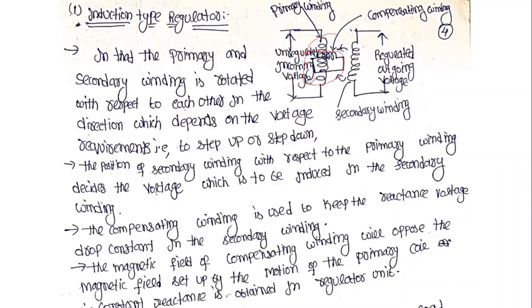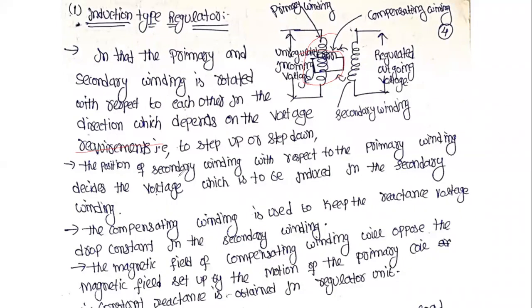In this, the primary and secondary windings are rotated with respect to each other, in a direction which depends on the voltage requirement, to step up or step down.